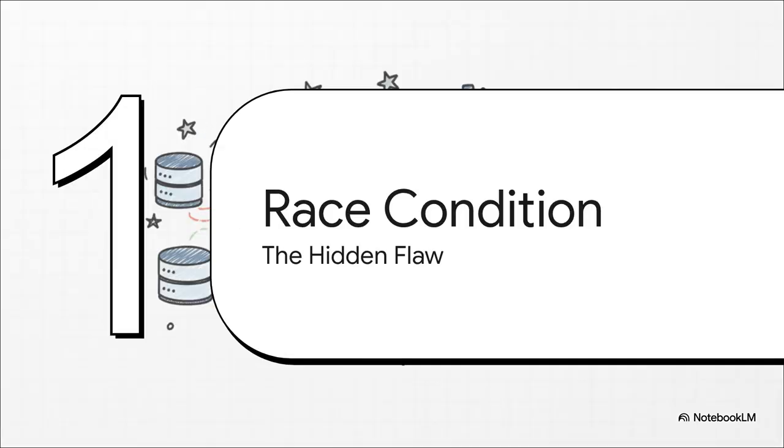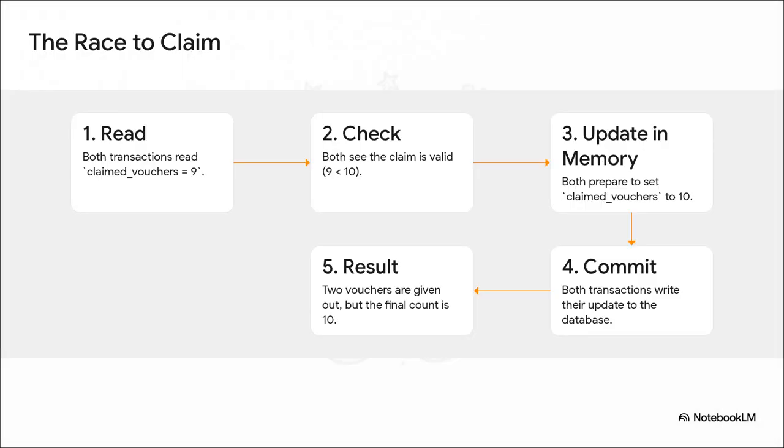Okay, so what's the big deal? What actually goes wrong? This is where we hit the real heart of the problem, a tricky little thing developers call a race condition. Let's walk through this step by step. Because user A and user B click almost simultaneously, their requests kick off two separate transactions. First, both of them read the data from the database. And what do they see? They both see claimed vouchers is 9.